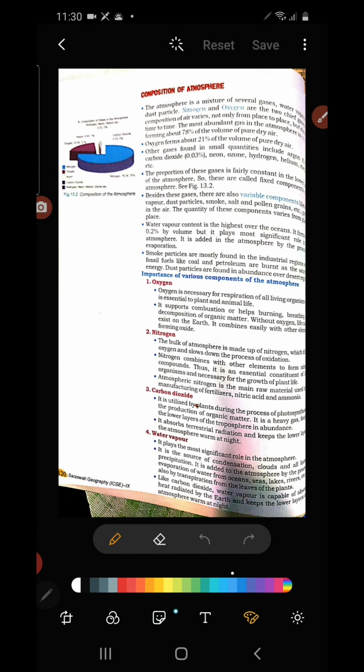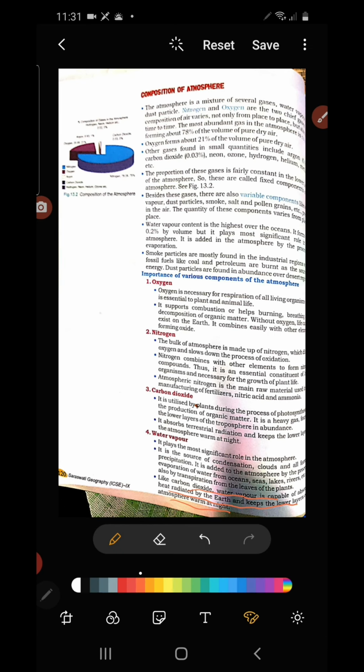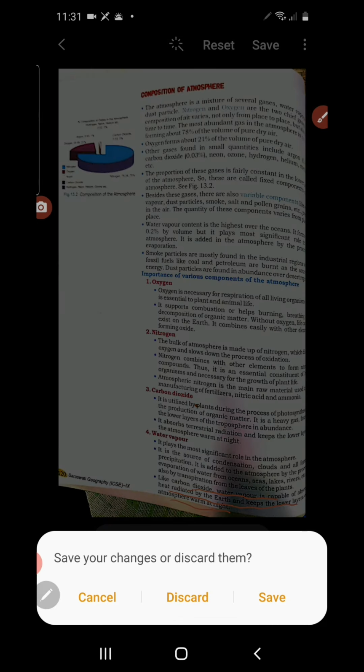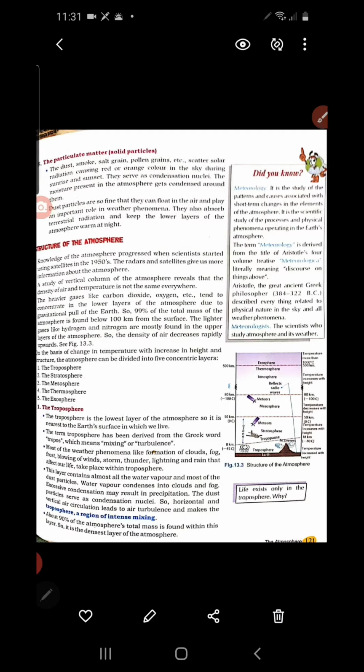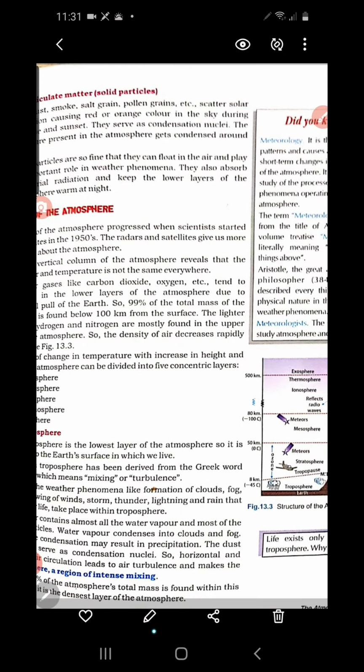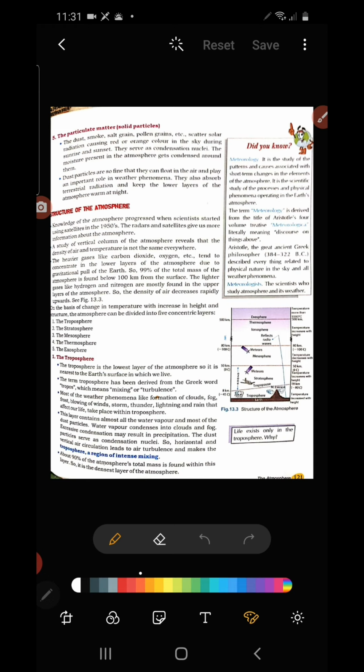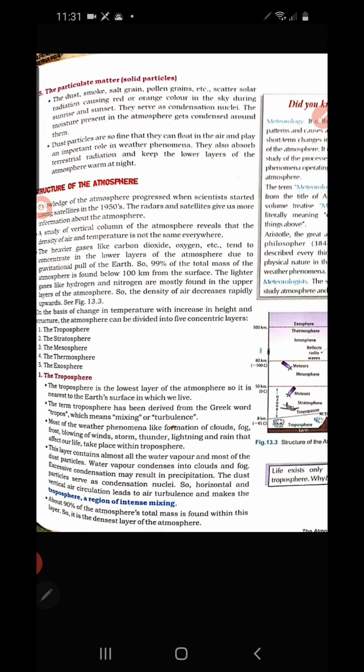Which are the points? Yes, like carbon dioxide, water vapor is capable of trapping the heat radiated by the earth and keeps the lower layers of the atmosphere warm. This also we discussed. Water vapor is also trapping the heat energy from the sun and makes the atmosphere warm. And next we have to discuss particulate matters. You can see here, the dust, smoke, salt grain, pollen grain, etc. scatter solar radiation causing red and orange color.